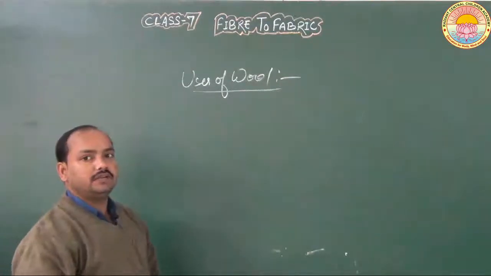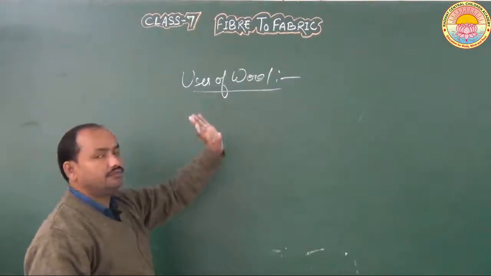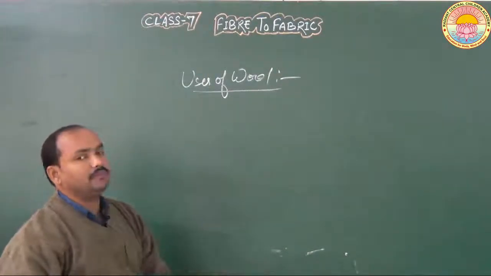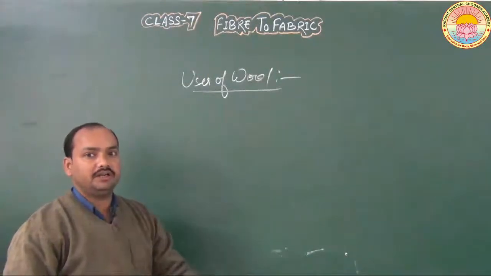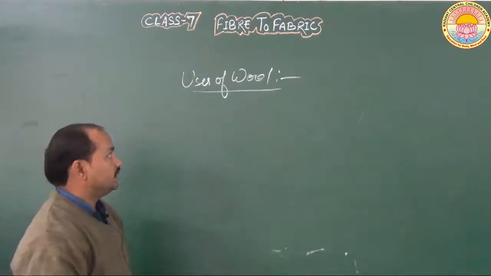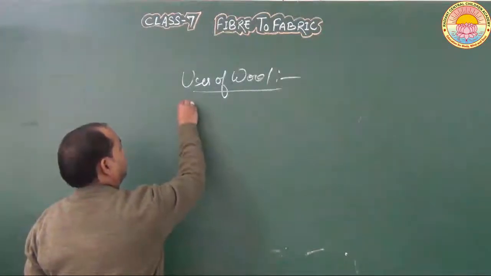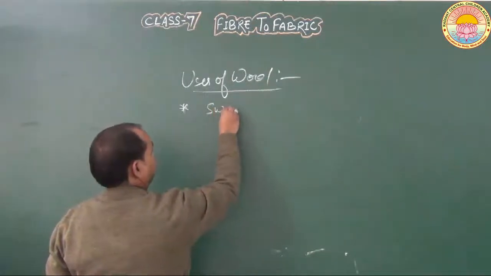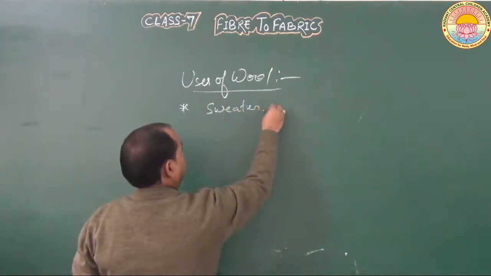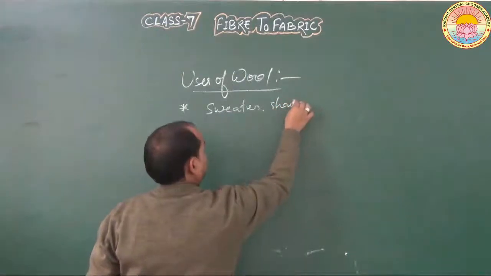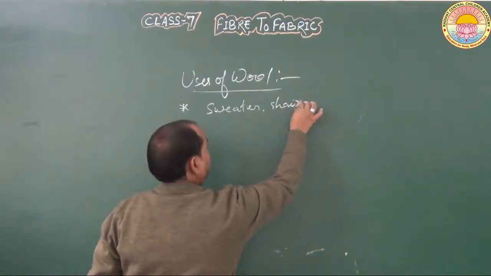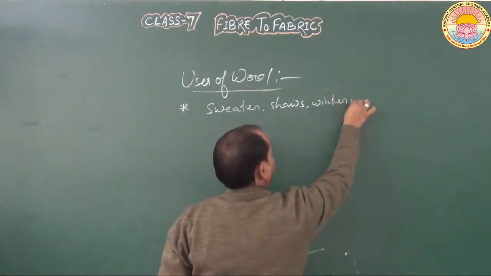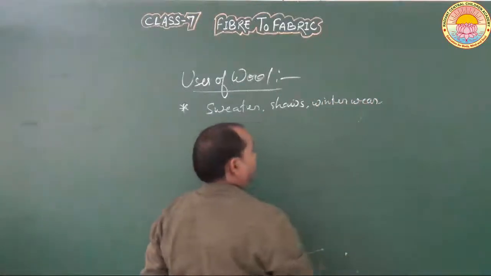And students, now let's come to the next topic, uses of wool. What are the different uses of wool? Wool is a multi-purpose fiber that is used to make different kinds of wearing materials such as sweaters, shawls and other winter wear.